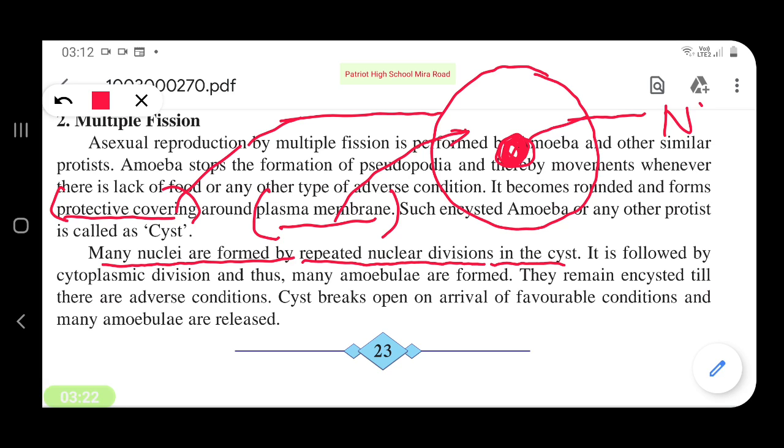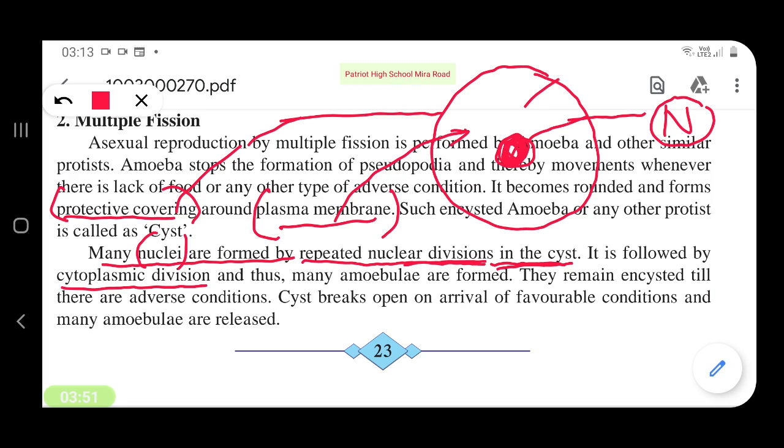This nucleus undergoes multiple nuclear divisions. So many nuclei, the plural of nucleus is nuclei, are formed from repeated nuclear divisions in the cyst. It is followed by cytoplasmic division.